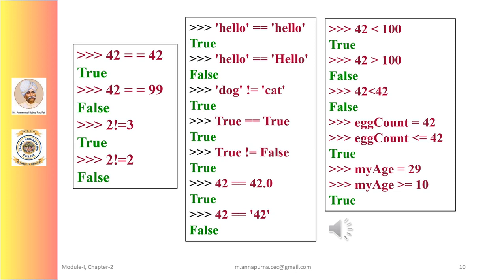The expression 42 equal to the string '42' evaluates to False because Python considers the integer 42 to be different from the string '42'. The less than, greater than, less than or equal to, and greater than or equal to operators, on the other hand, work properly only with integer and floating point values.